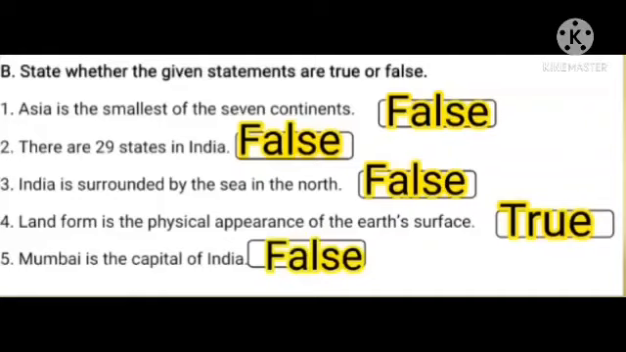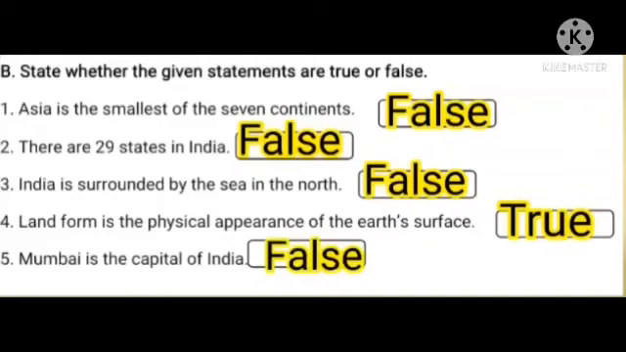B. State whether the given statements are true or false. Question number 1. Asia is the smallest of the 7 continents. The answer is false. Second one. There are 29 states in India. The answer is false.